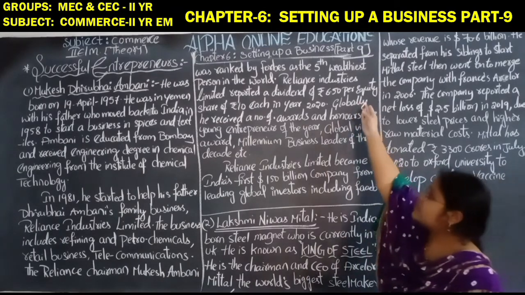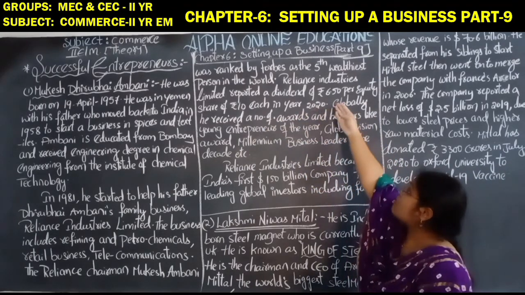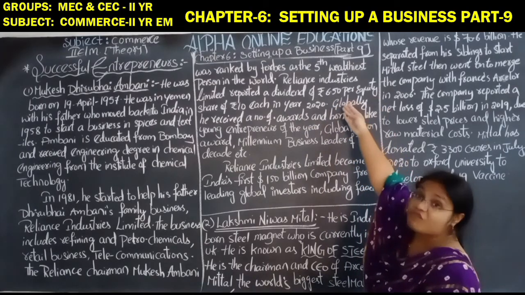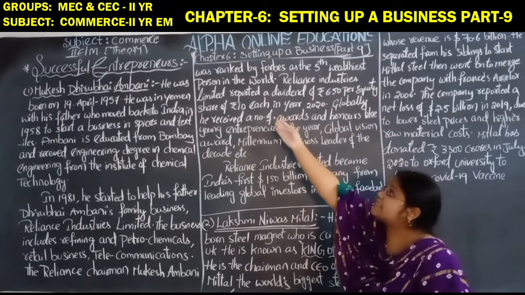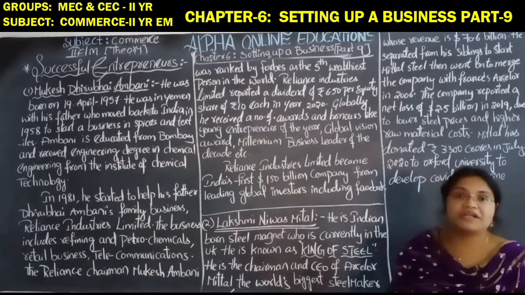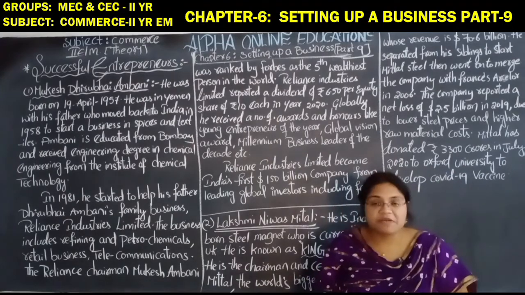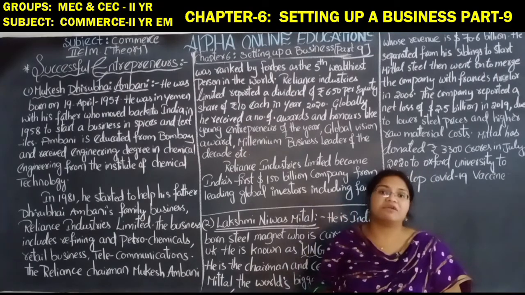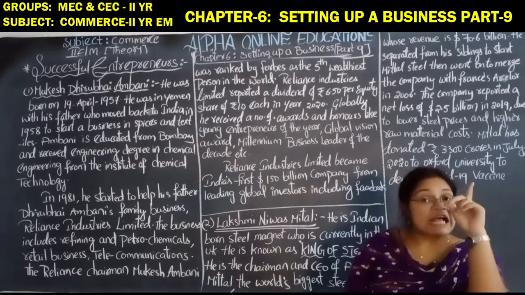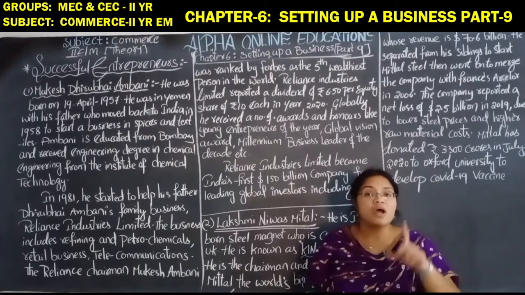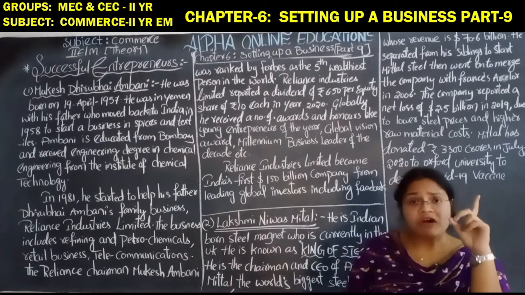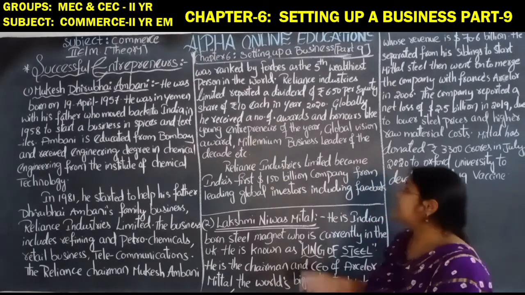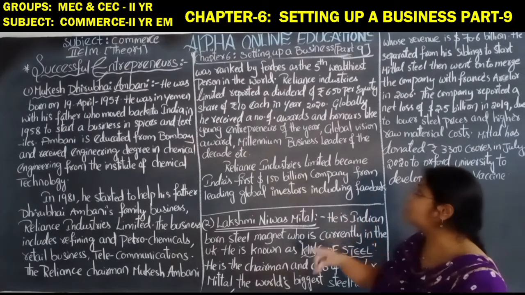Reliance Industries Limited reported a dividend of rupees 6.5 per equity share of rupees 10 each in the year 2020. So the share value is rupees 10, and for that they are paying a dividend of 6.5 for one share.